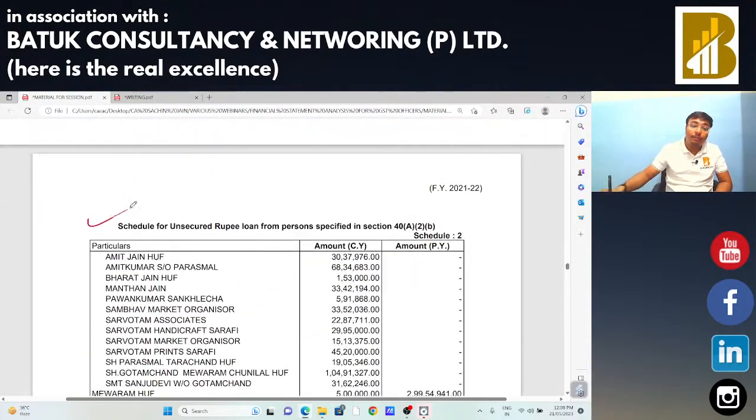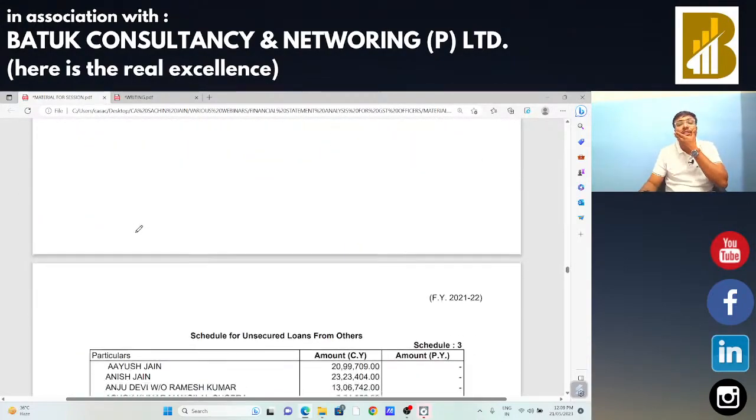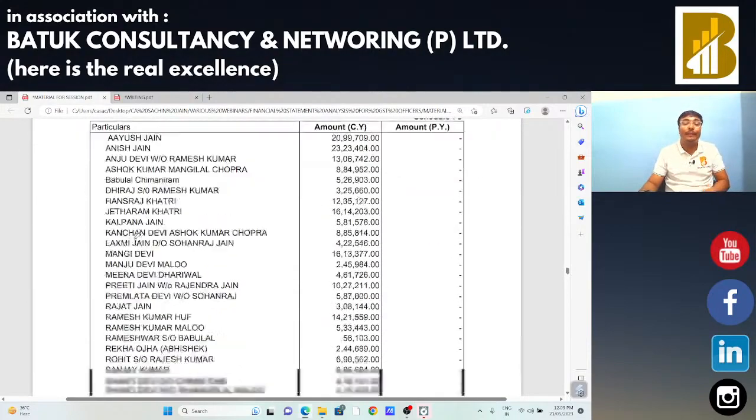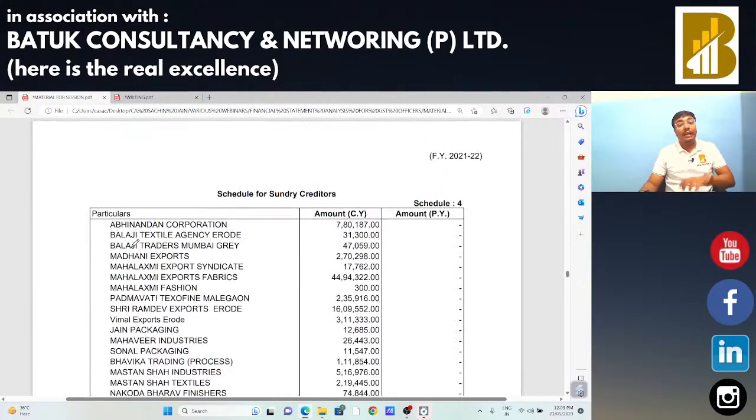Now we need to check the annexure of the financial statement to check whether the parties are genuine or not. Because while checking the list, if we find even one single party related to fake invoicing, in that case we get the idea that something is involved in this particular case. So we need to do more analysis and put more emphasis on that particular case. By analyzing these things, we get the idea of how we are going to check and analyze things.